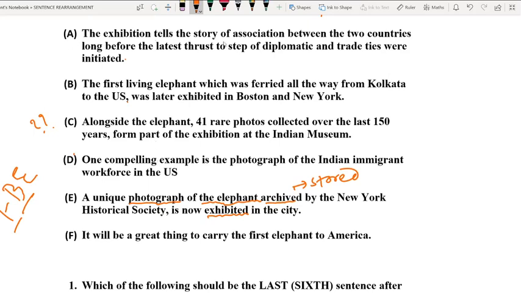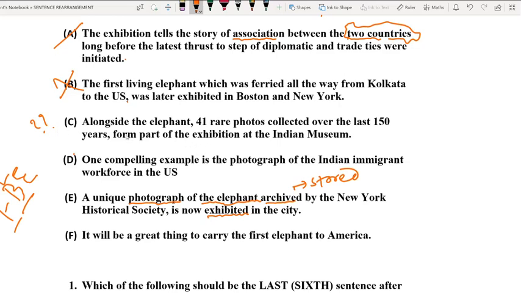The exhibition tells the story of association between the two countries long before the latest thrust. This sentence talks about the relationship between two countries, and no information regarding the elephant and its exhibition is provided there, so it cannot be the fourth option. Option B is already selected, so it cannot come into scrutiny right now.